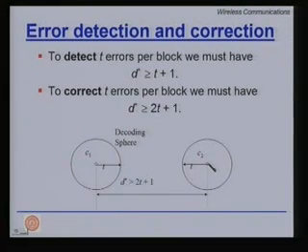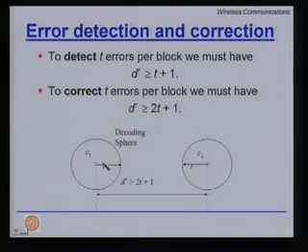There is no ambiguity. Only in the case when the spheres intersect, we will have an ambiguity and we will not be able to correctly decode. So, in order to ensure that t errors can definitely be corrected, I must ensure that the spheres do not intersect.